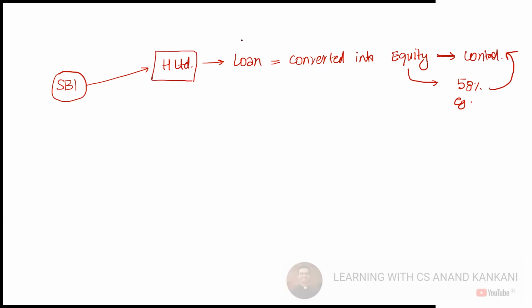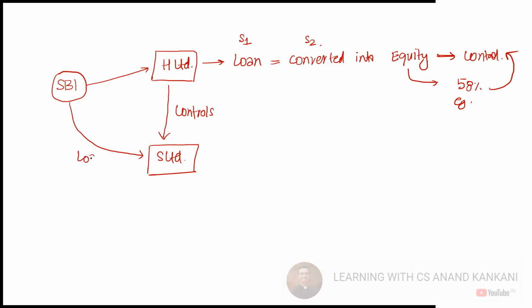So this was step one, step two. Now, third step: this holding company, H Limited, also has a company, let's say S Limited. Now, H Limited controls S Limited. SBI has also given loan to S Limited. Now, S Limited is undergoing CIRP.